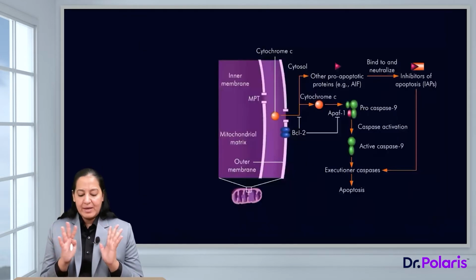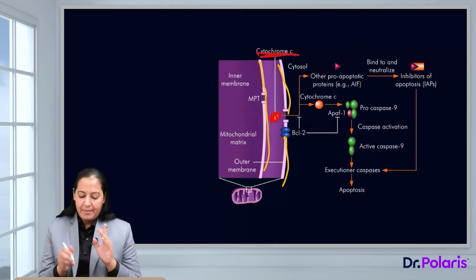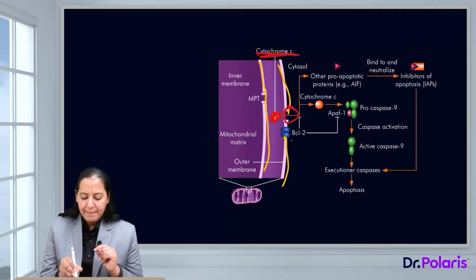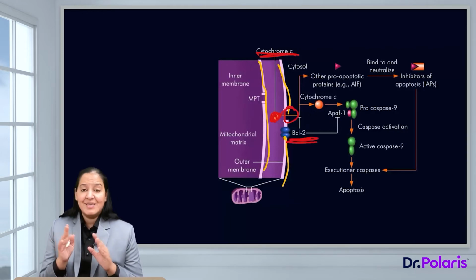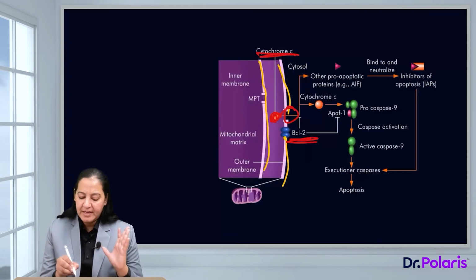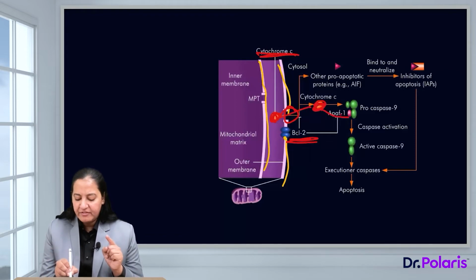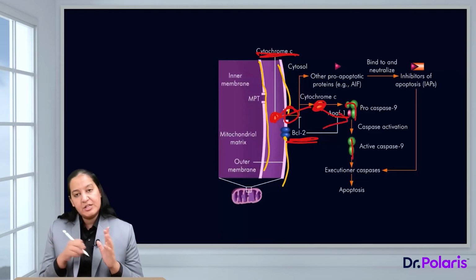So, the same you can see in this diagram also. You can see the two layers of the mitochondria. This is inner, this is outer, and between the two layers you can see this protein, cytochrome C. It is present between the two membranes. This is the permeability. This is the door. Normally, BCL2 is closing the door. BCL2 and BCLX are anti-apoptotic proteins. When they receive the signal from the DNA that DNA damage is there and it is beyond repair, they will replace BCL2 and BCLX with pro-apoptotic proteins and open the door. They will increase the permeability. So, cytochrome C leaks out. After leaking out and coming in the cytoplasm, it takes APAF1 with it. So, procaspase 9 will get converted into active caspase 9.